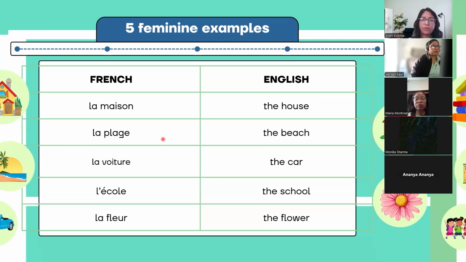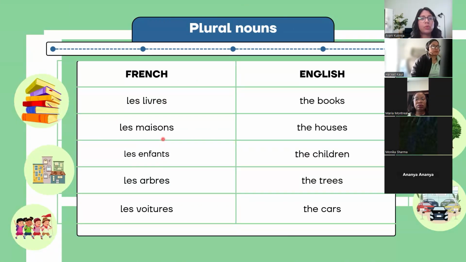All right, next few words. Now the plural ones. Remember we do not pronounce the S in the end. Just remember this rule. The books in French is les livres. Les livres. The houses in French is les maisons. Les maisons. The children in French is, you guys try and pronounce. Les enfants.